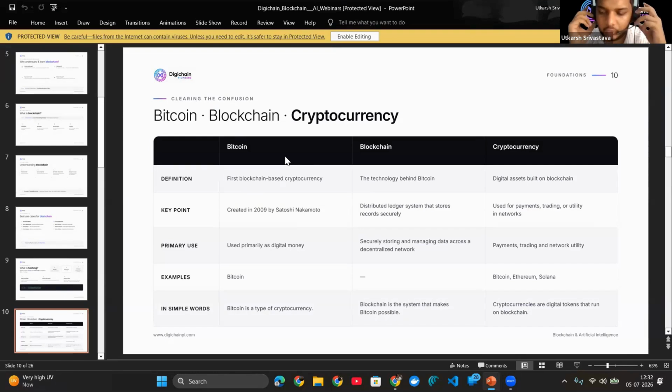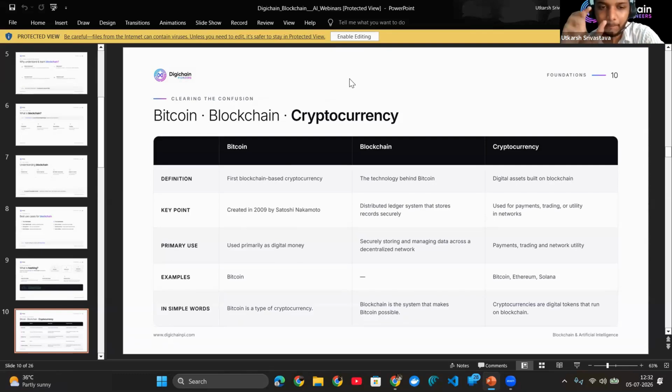Most people are confused. If you are already into blockchain, then this is a very basic topic for you. But people who are a little bit new here confuse Bitcoin, blockchain, and cryptocurrency. They think they are all the same thing. We have already understood that blockchain is this technology, a decentralized ledger stored on multiple computers. Now, Bitcoin is an application of this blockchain technology. This was proposed by Satoshi Nakamoto.